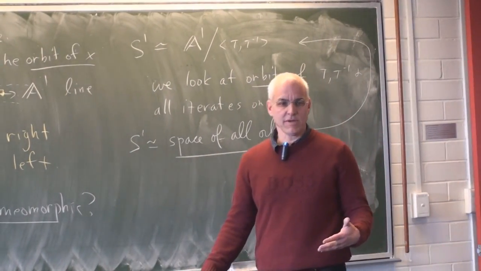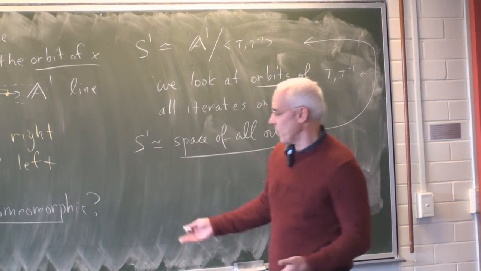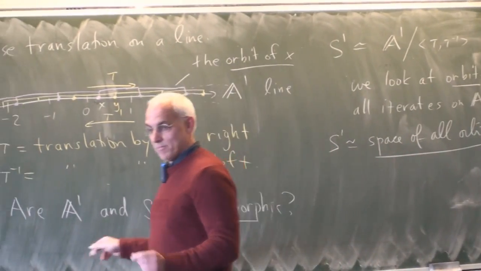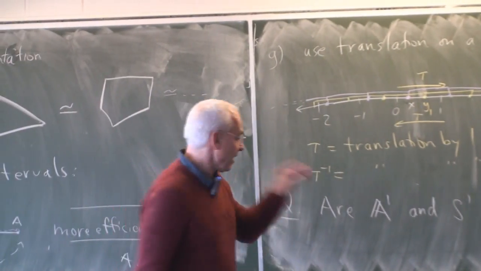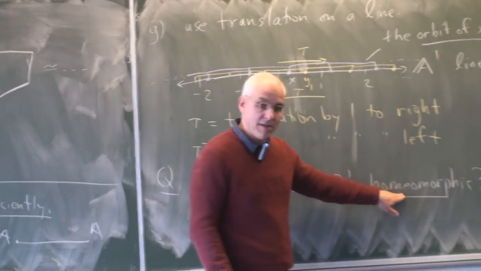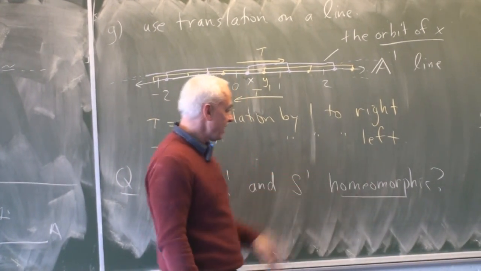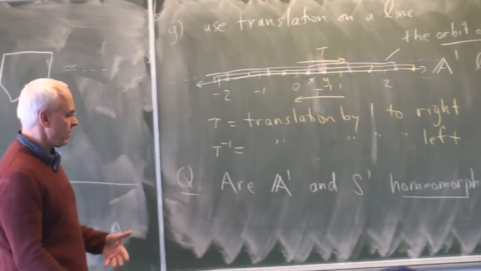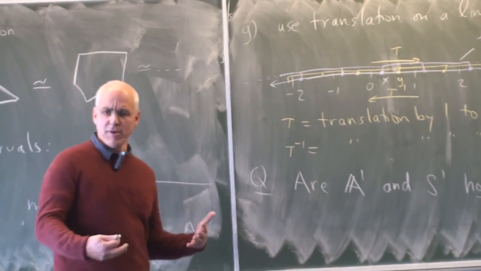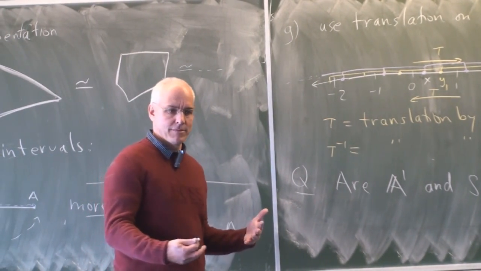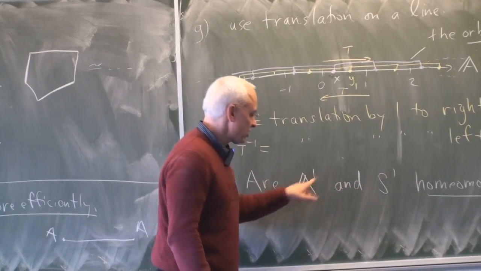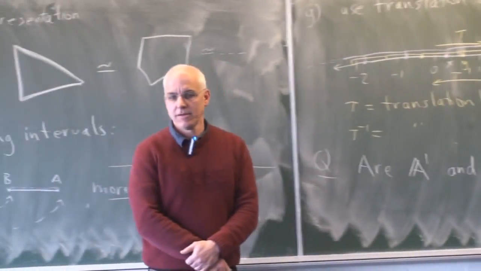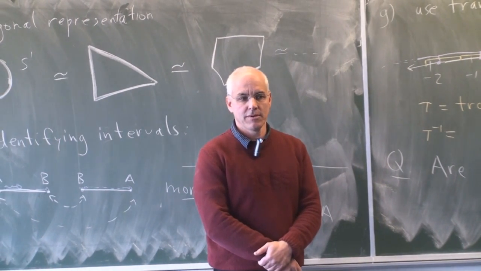Well, obviously, kind of no. But in order for us to answer this, first of all, we need to be more precise about what homeomorphism means. We need to clarify what exactly this means. And once we've pinned that down, then we can try to come up with an argument that distinguishes between the line and the circle.